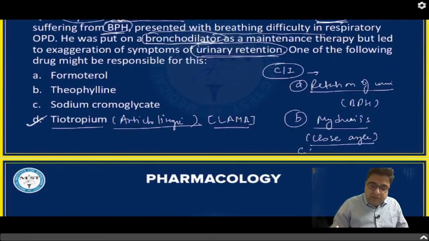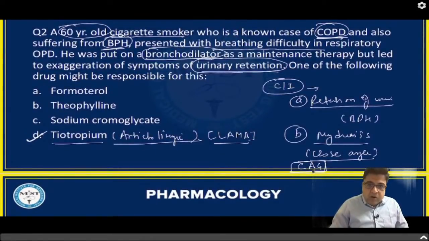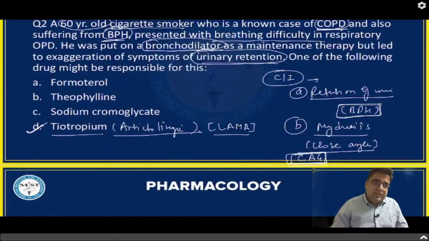So if the patient is a case of closed angle glaucoma, these anticholinergics are contraindicated. So there are two contraindications where anticholinergics are better not to be started, or they are avoided. First, the patient is suffering from a disease with symptoms of urinary retention, or second, the patient is suffering from glaucoma; these medicines will cause mydriasis and can close the peripheral angle. So the best answer to this question is tiotropium bromide, right?